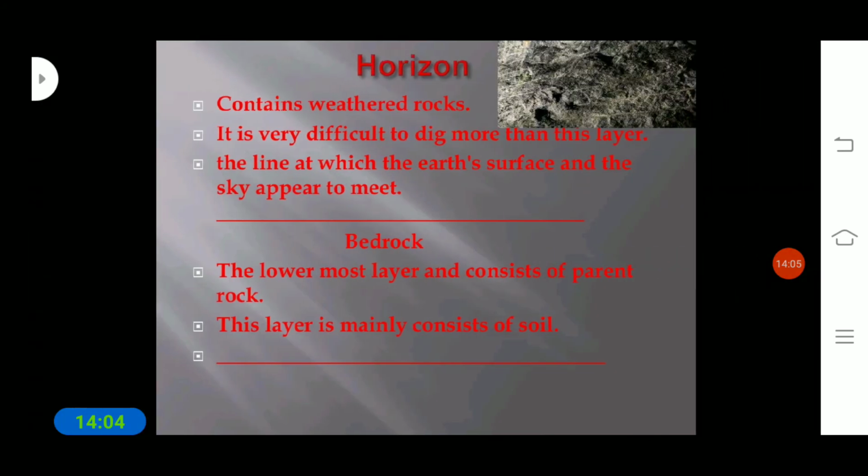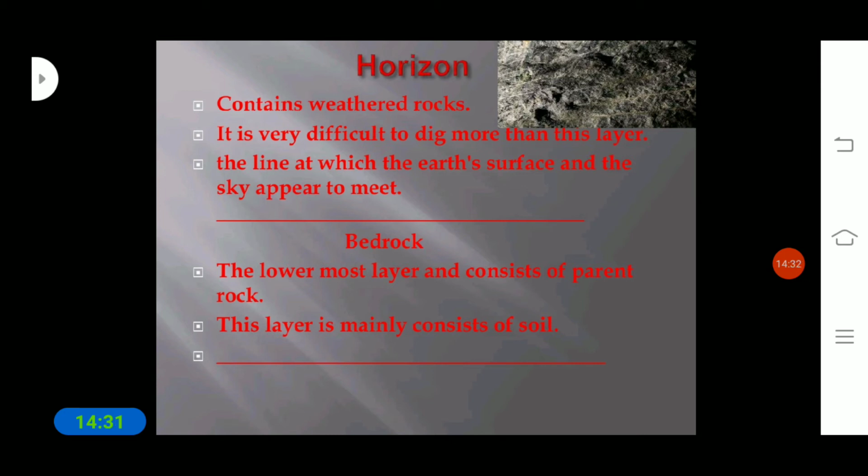The next layer, below the topsoil, is what? The horizon. The horizon contains weathered rocks. Compared to topsoil, the rocks here are bigger. We can see the rocks, and it is very difficult to dig beyond this layer.